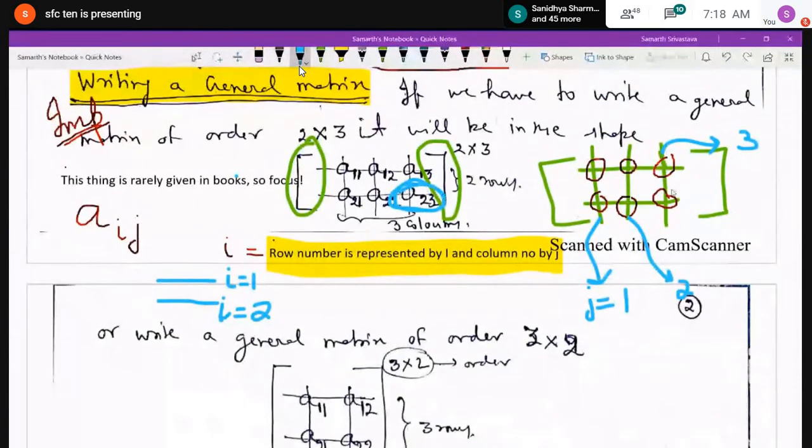Is it clear to everybody till now? Yes, sir. If anybody has any confusion, ask. Okay.